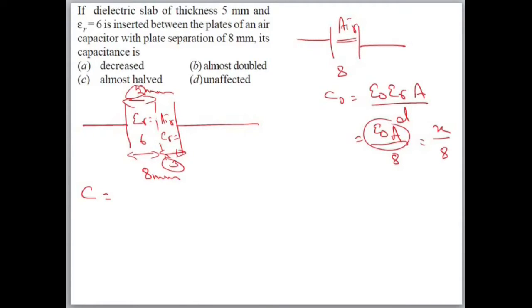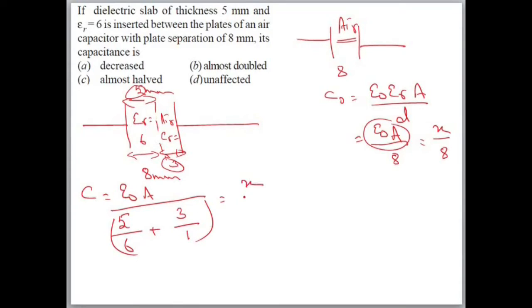C is equal to epsilon naught A by T1 by epsilon R1. T1 is 5, first thickness is 5, by epsilon R, which is 6, plus T2, second thickness is 3 mm, by epsilon R2. What is the epsilon R of air? 1.